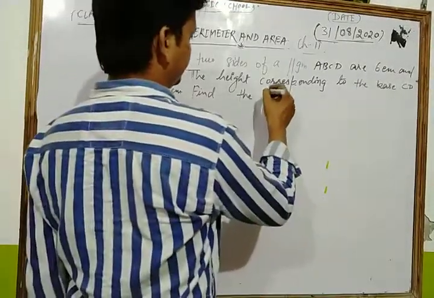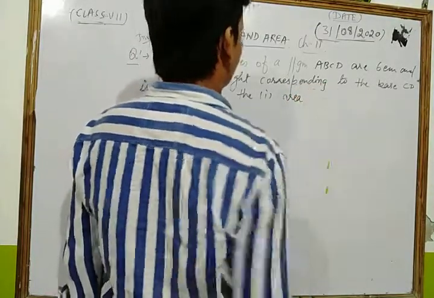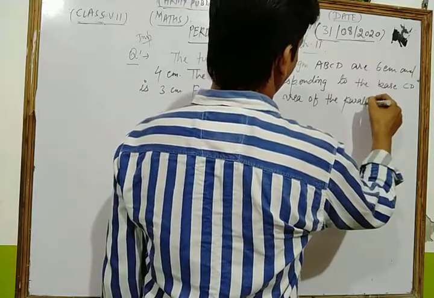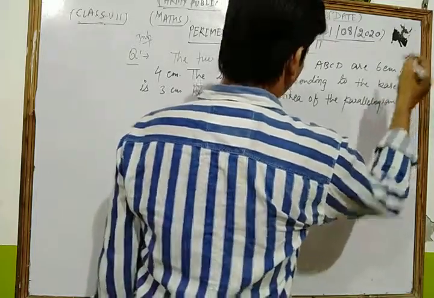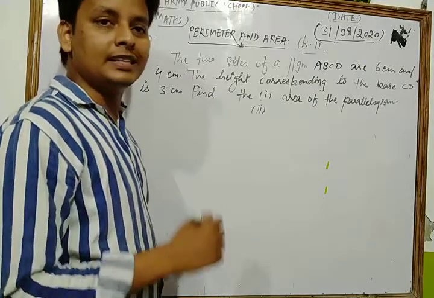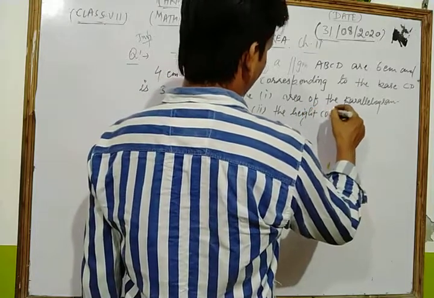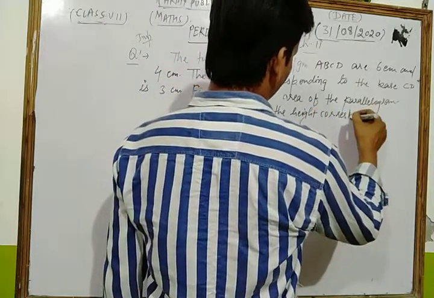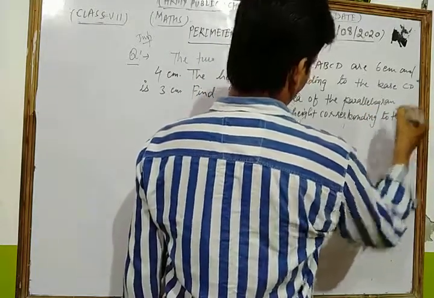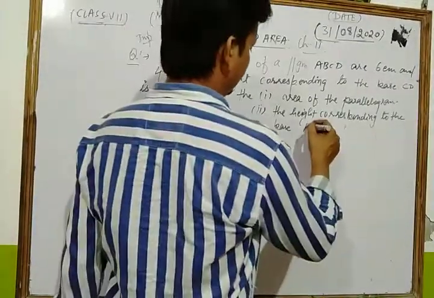The first point: area of the parallelogram. Okay, first is what? Area of the parallelogram, and second one is what? The height corresponding to the base AD.